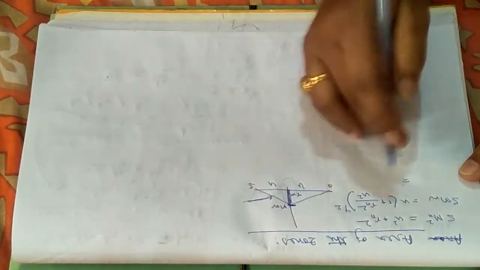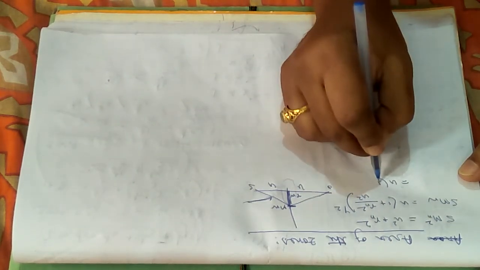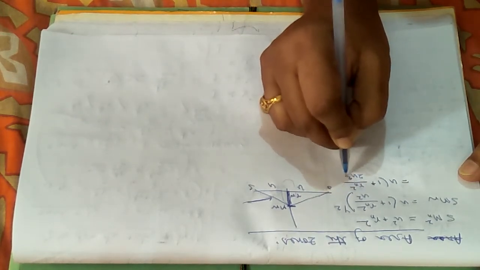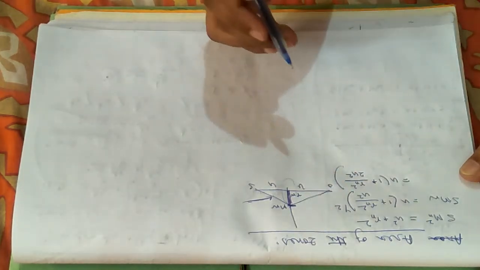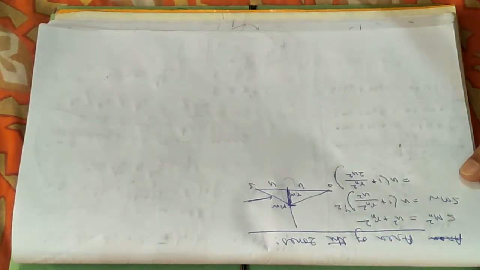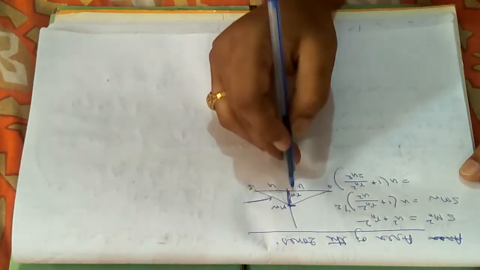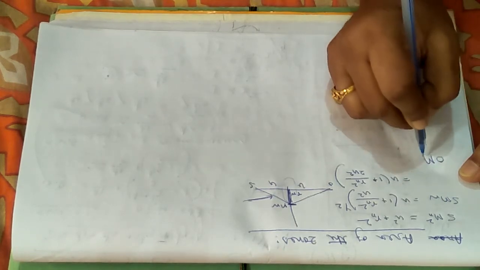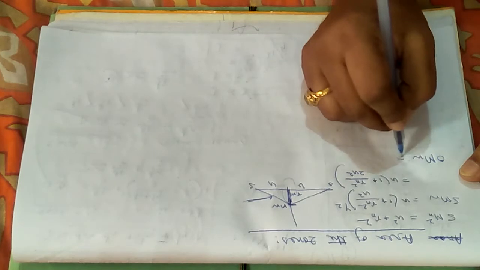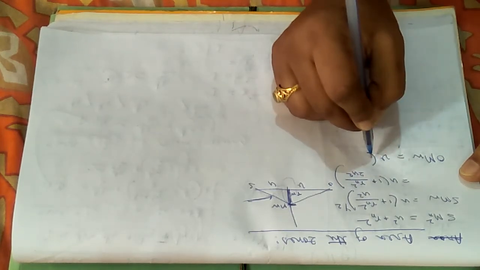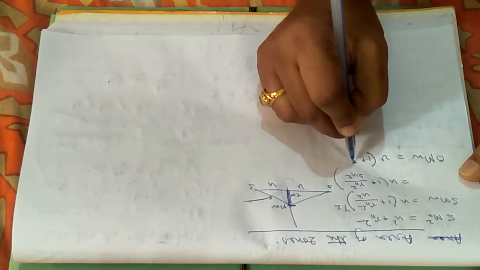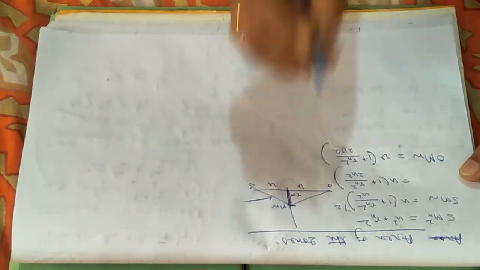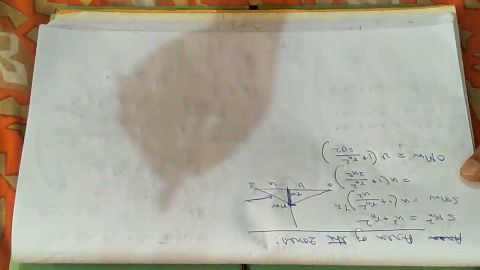Neglecting the higher order values, after the binomial expansion, I can write it as u into 1 plus Rn square divided by 2 u square. Similarly, for this side you can write OMn. This will be equal to v into 1 plus Rn square divided by 2 v square, neglecting the higher order terms.